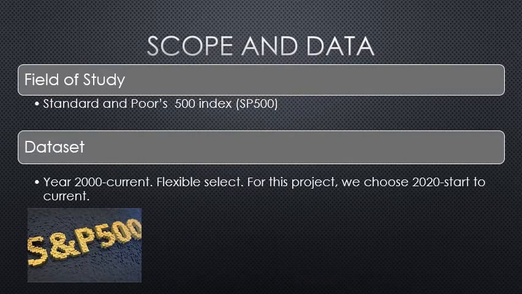This is the scope and data for this research. For the field of study, I study the Standard and Poor 500 index, and the data set is crunched from year 2000 until current. However, the data range is flexible to select for this project. We choose 2020 start until today for this research purpose.